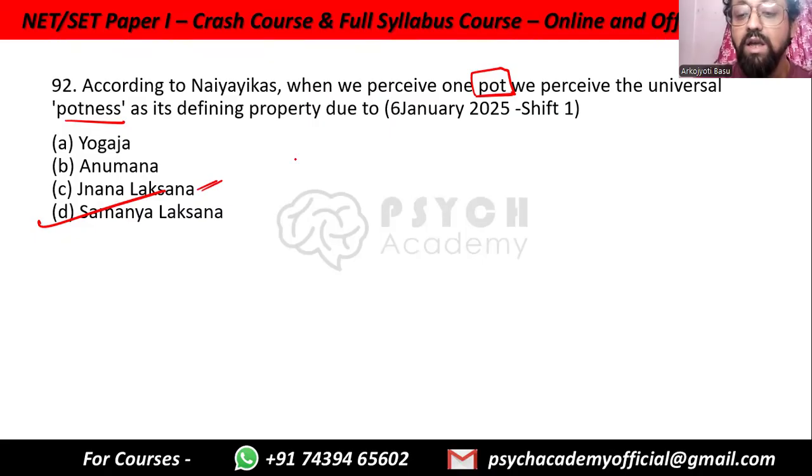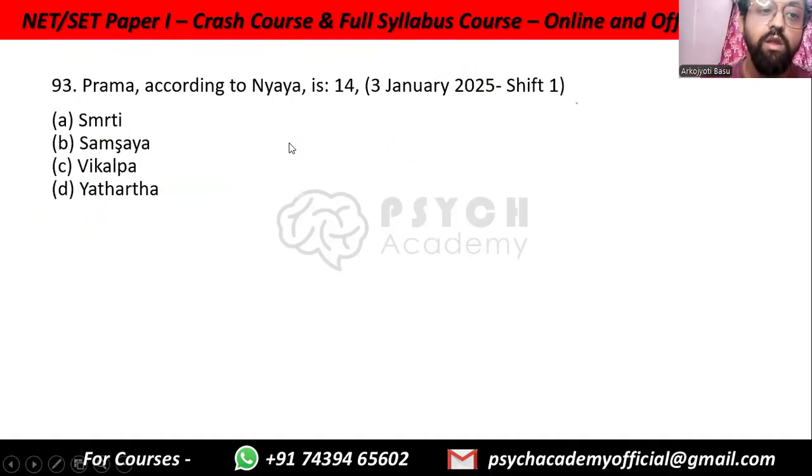That is, we are seeing multiple different kinds of pots, and from there we find one common potness. But here, we are seeing the potness from one pot. So this is Samanya. This is minimal. When we see a lot of it, then it is generalized.